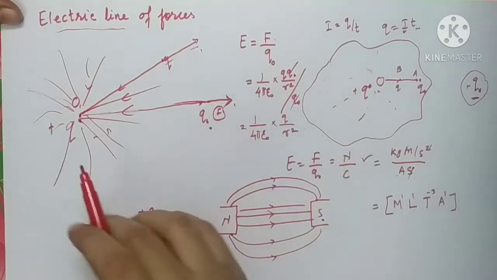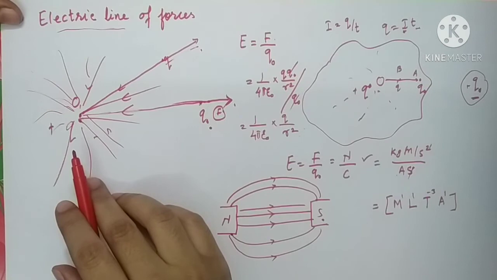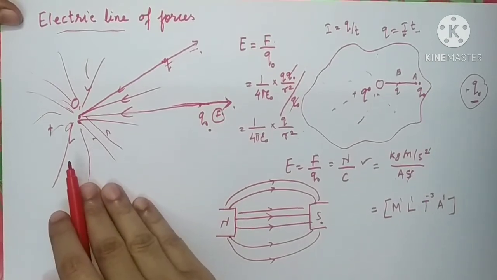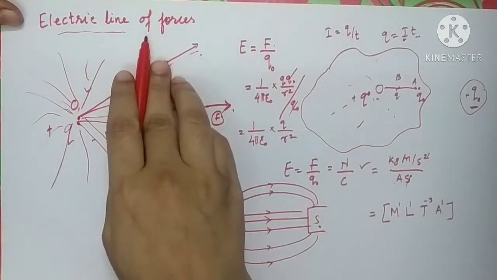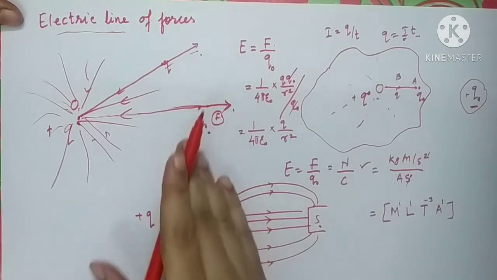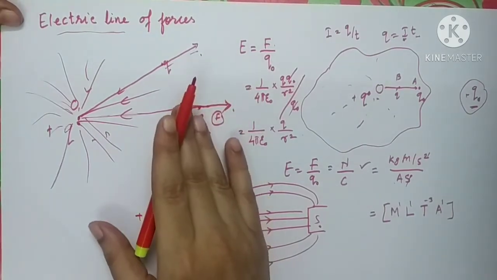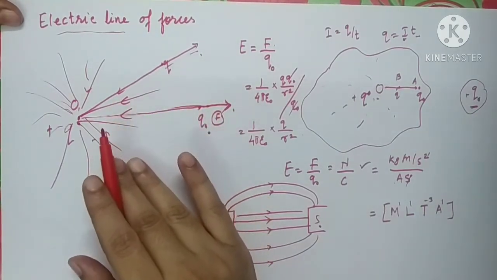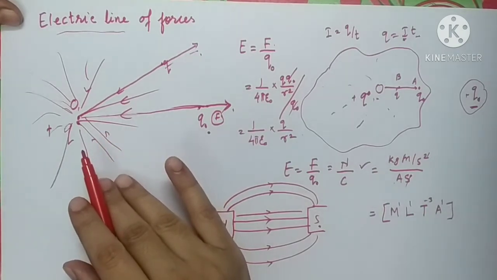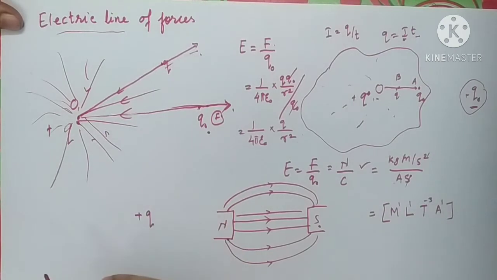So here also we are having imaginary line of forces which are called as electric line of forces, which is experienced by any other charge when it comes inside the field of the given charge. So all the charges are going to move along a line. So this is the concept of electric line of force.